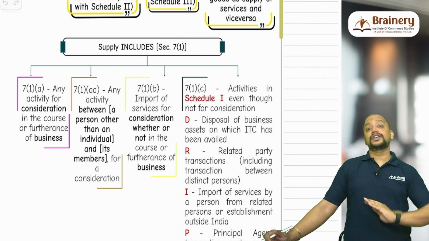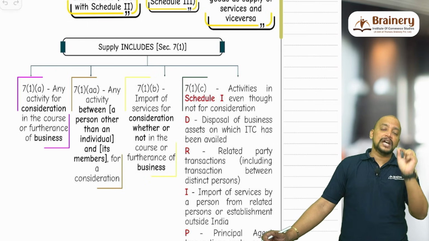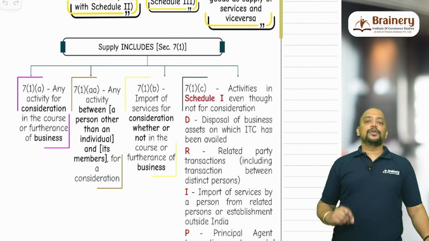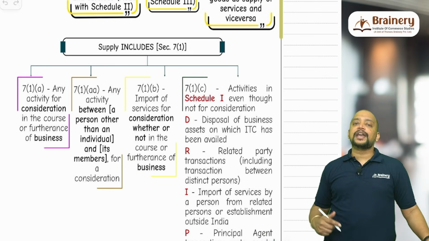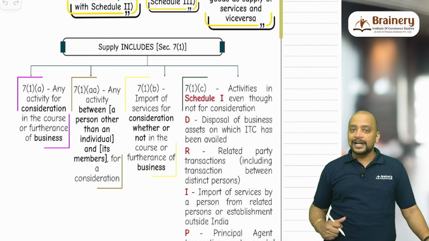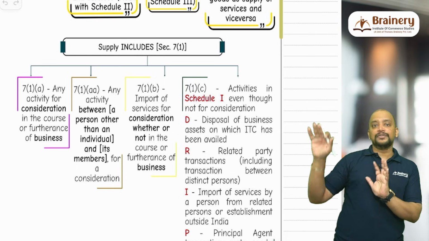Or we can also go for the advance ruling. So we can seek advance ruling also with respect to this, because value of supply is one of the questions for the purpose of which we can go for advance ruling. So you can make an application to the authority for advance ruling, and you will be able to get it as to what is the value, and that can be adopted. So that is the connection with respect to this.